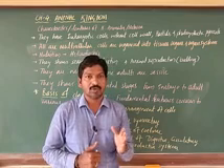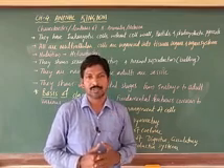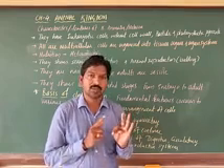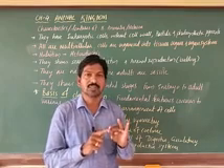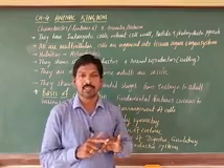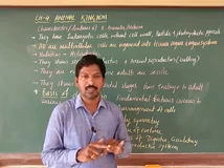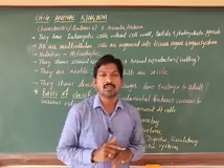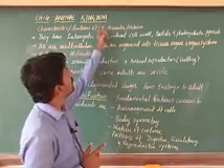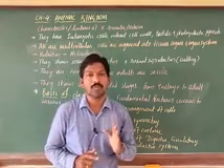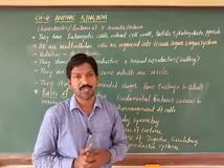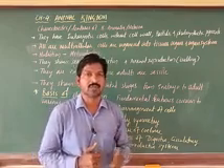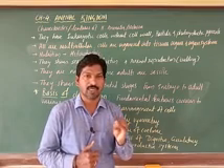In the second chapter we studied the 5 kingdoms. The first one is Monera, the second is Protista, the third kingdom is Mycota, and the fourth is the plant kingdom, that is Plantae, also called Metaphyta. The last kingdom is Animalia, also called Metazoa. These 5 kingdom classifications were given by R.H. Whittaker.